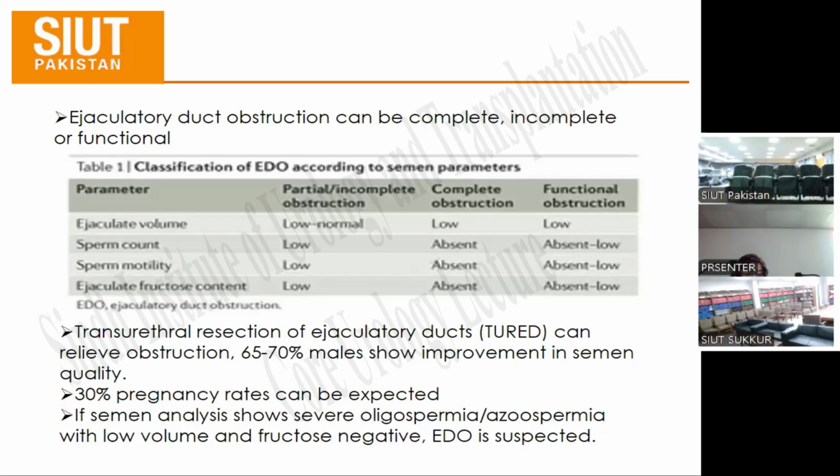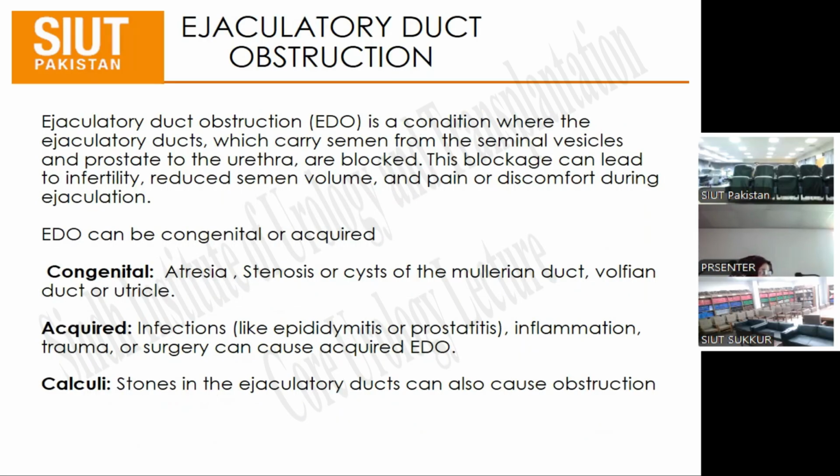How many ejaculatory ducts do we have? In any male patient, how many ejaculatory ducts? One, two, or multiple? And what is the basic definition of the ejaculatory duct? How does it form? Two ducts, exactly you are saying, right?